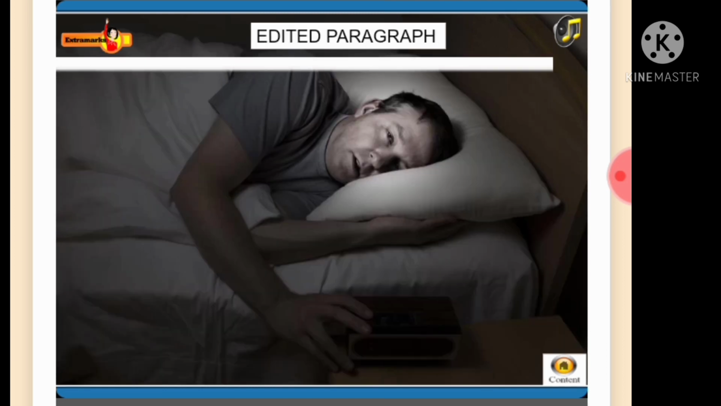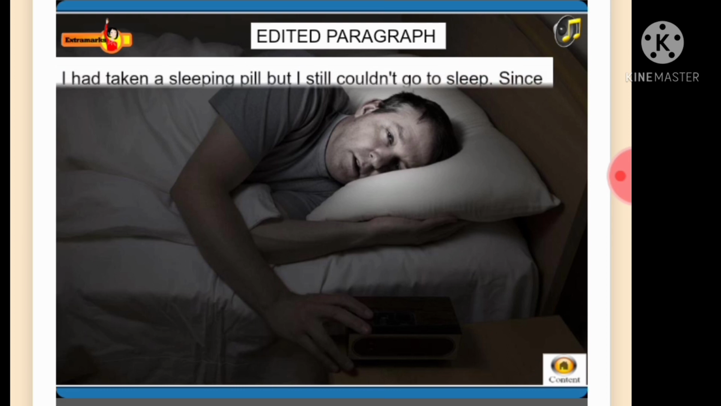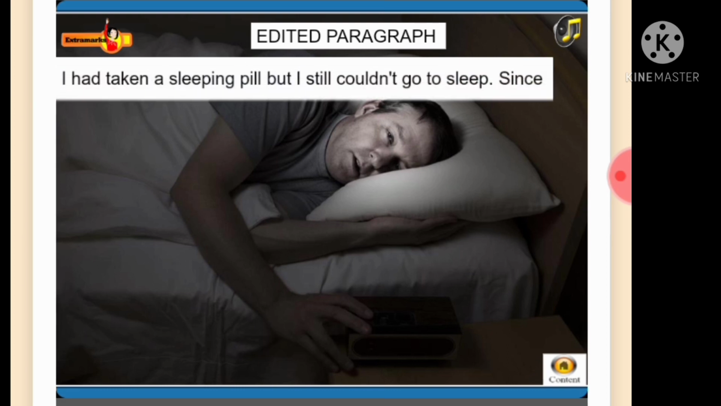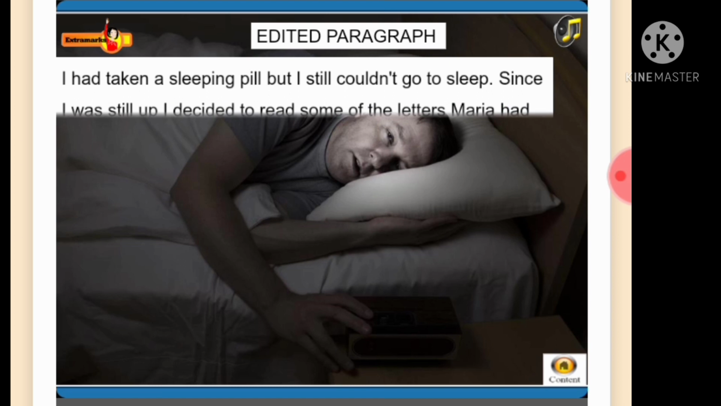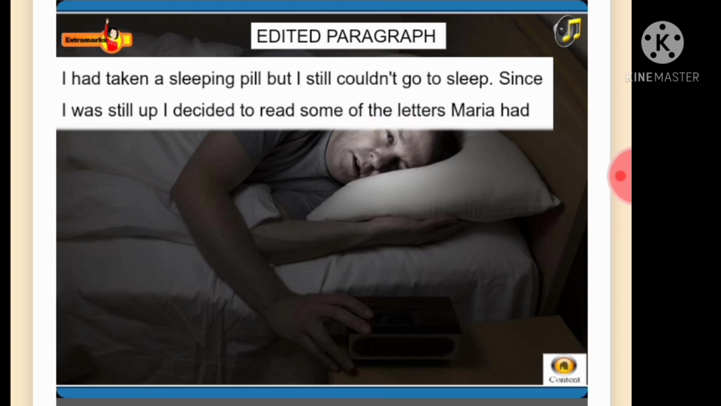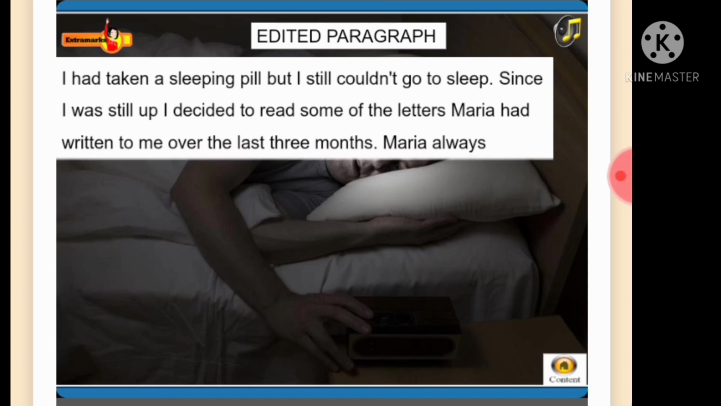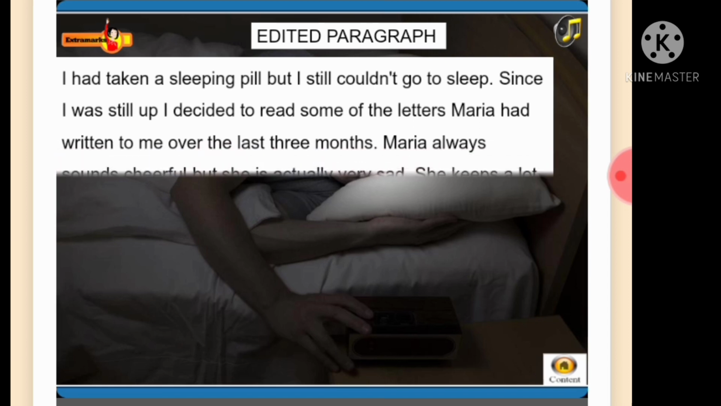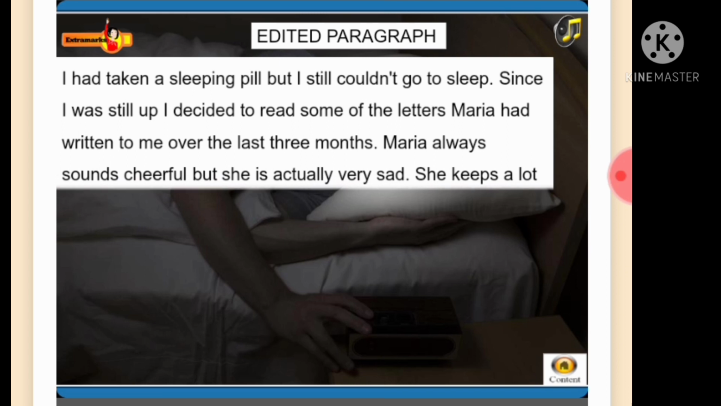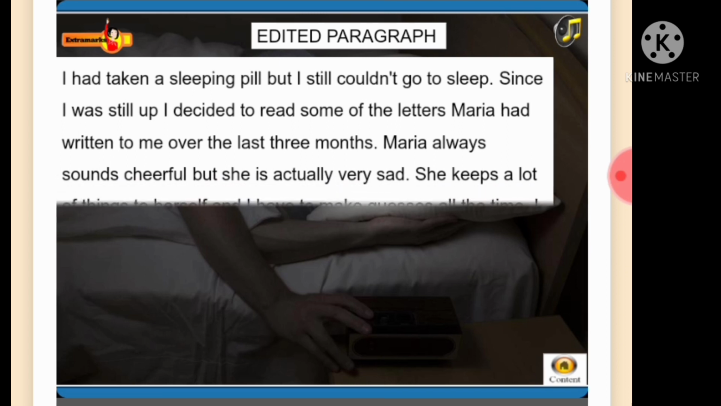Correct sentences are as follows. I had taken a sleeping pill, but I still couldn't go to sleep. Since I was still up, I decided to read some of the letters Maria had written to me over the last 3 months. Maria always sounds cheerful, but she is actually very sad.